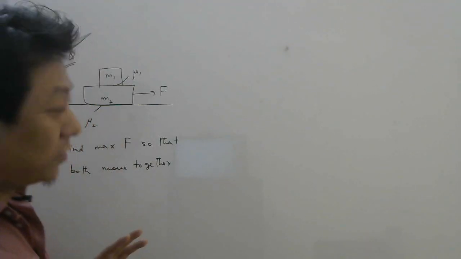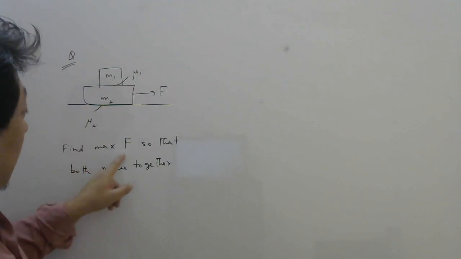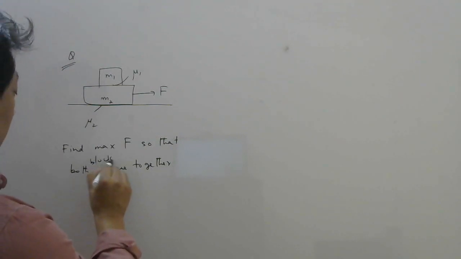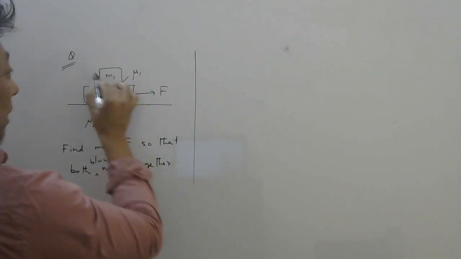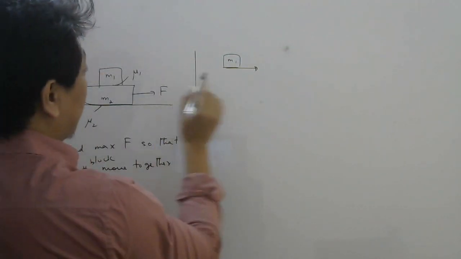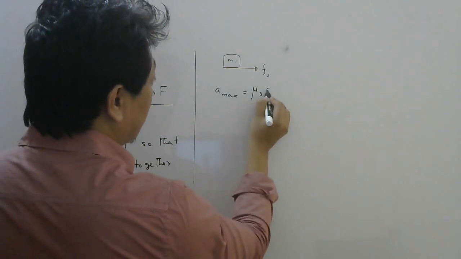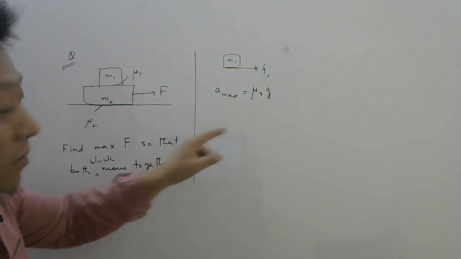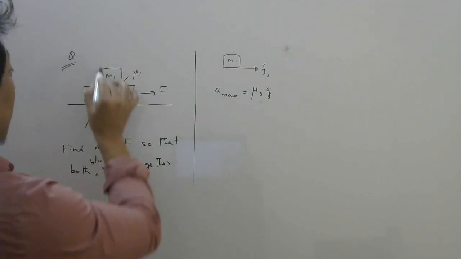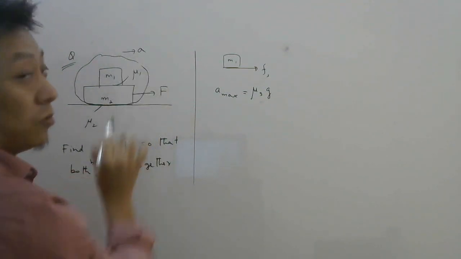So here is a similar question, only the difference is here we have assumed the surface is rough now, and we want maximum F so that both blocks move together. Both blocks move together. So already we did for m1: if you take it as a system, the only force going to accelerate it this side is your friction force. And we calculated A max to be equal to mu s g. So this part we already found, because we know friction provides the acceleration to m1. Now take both of them as a system, and the acceleration is A, which we are assuming common.